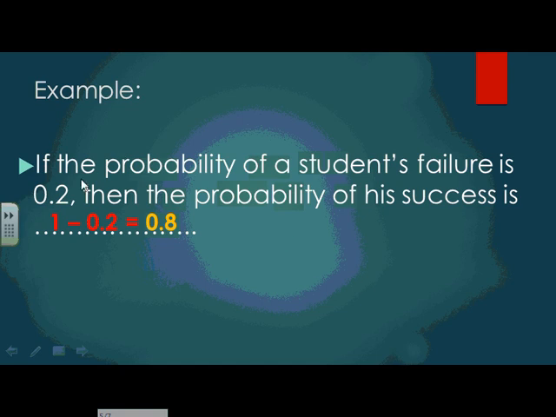We have another example. If it asks you, if the probability of a student's failure is 0.2, then the probability of his success is, again we said, all the possible outcomes in any experiment is 1. So I'm going to write 1 minus 0.2. And the rest, which is the probability of his success, equals 0.8.